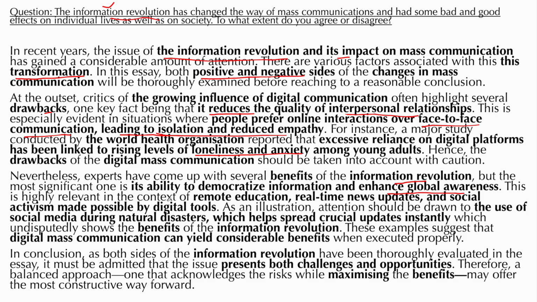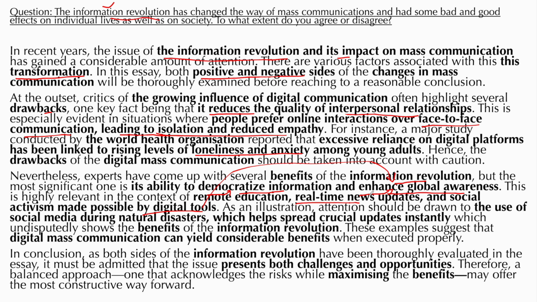This is highly relevant in the context of remote education. So I'm talking about democratizing information, and yes, remote education is part of that democratizing of education. Real-time news updates reflect that global awareness, as we can understand, and social activism made possible by digital tools. Now, digital tools is of course part of my information revolution. So you can see how each part is relevant to another part.